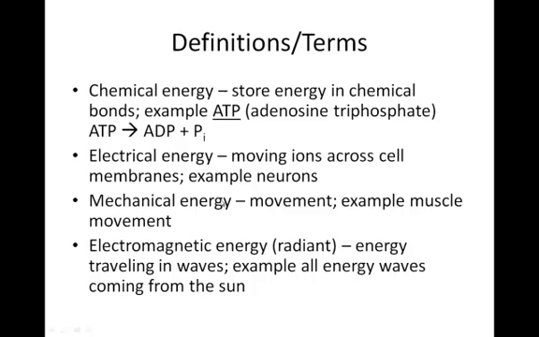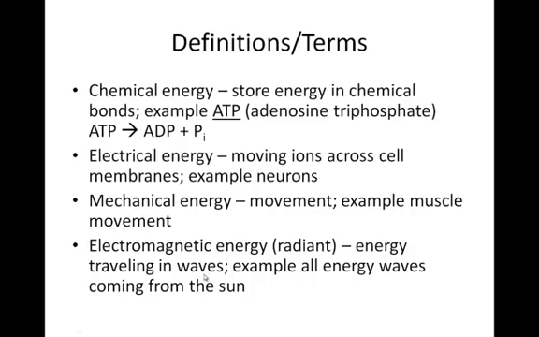So here's a great example. Mechanical energy, we're just going to say simply, is movement. Moving things is mechanical energy, and an example in your body is muscle movement. And then we have electromagnetic energy, or radiant energy. This type of energy is any kind of energy that travels in waves. An example would be all of the energy waves that are traveling from the sun.